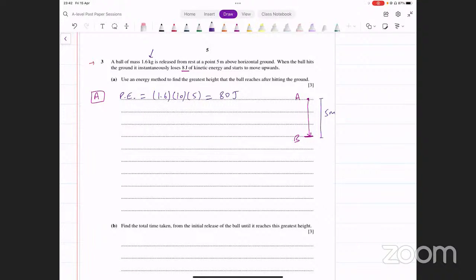Okay? Now, what happens when the particle moves down? When the particle moves down, its potential energy converts to kinetic energy, right? और वो नीचे जब पॉइंट बी पे पहुंचता है, पूरी की पूरी ground पहुंच के उसकी सारी potential energy kinetic energy में convert हो जाएगी. ठीक है, ground पे पहुंच के.